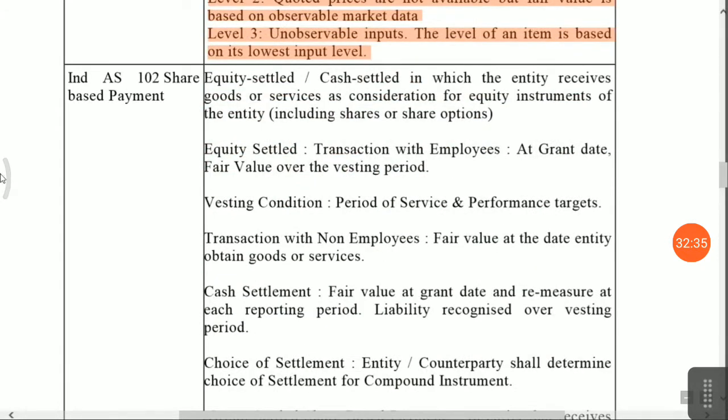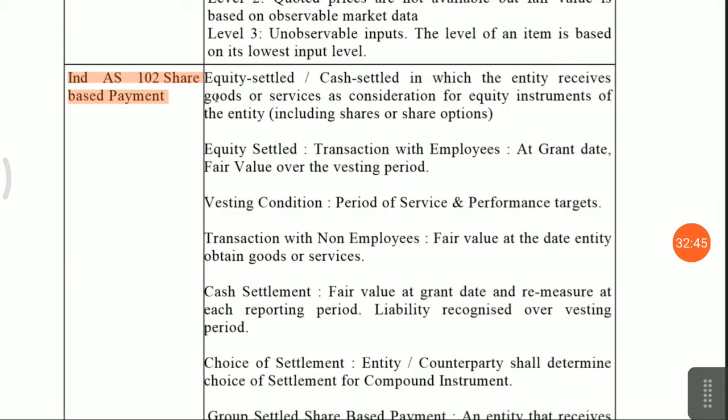Okay, next accounting standard is 104, that is share based payment. Friends, if you want to value share based payment, first of all you should understand from the basic point what is the meaning of share based payment. Friends, a company wants to achieve more profit and wants to give more benefit to employees, not in the form of an increment in salary but in the form of shares.